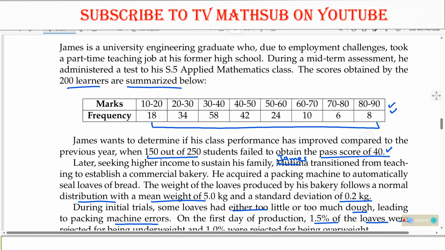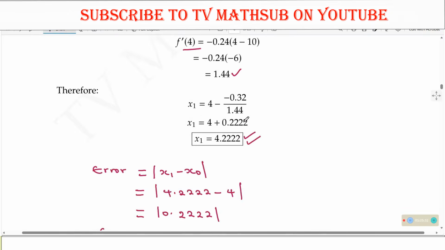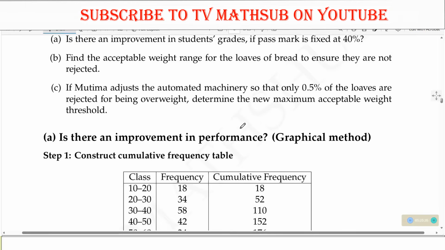And looking at the marks, so we already have the marks. The marks are already continuous, from 10 to 20, 20 to 30. So it means our marks here will act as the class boundaries. But in case they were not, like 10 to 19, 20 to 29, 30 to 39, then you would first of all look at the class boundaries. But in our case, our classes are continuous, so what you are given here are already class boundaries. So we shall not take time getting the boundaries.